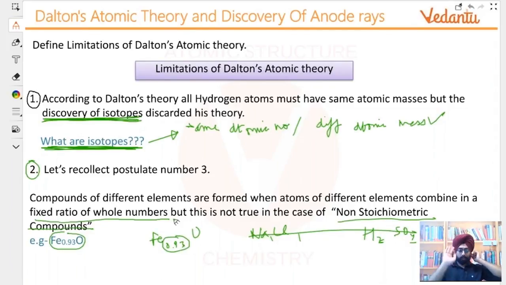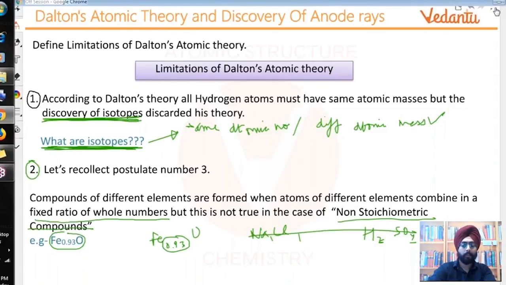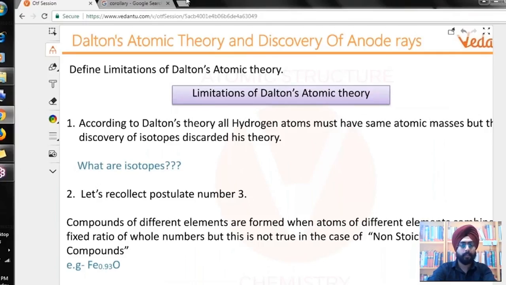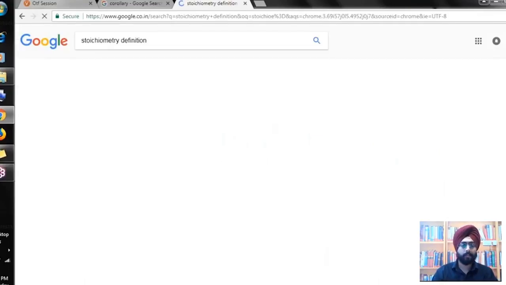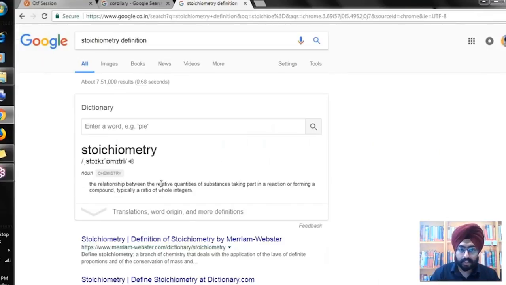Okay, Akash, don't worry, we'll see what these are. First of all, understand that these exist in nature. Okay, stoichiometry. Let me first look at the meaning of stoichiometry here. The relationship between the relative quantities of substances taking part in a reaction or forming a compound.